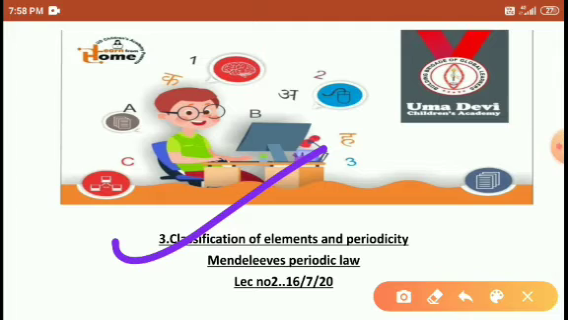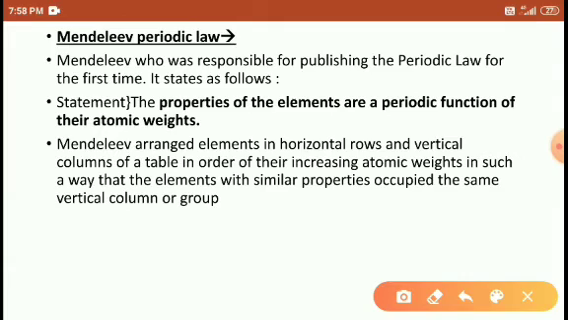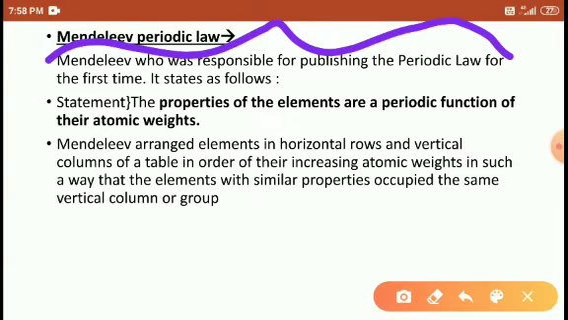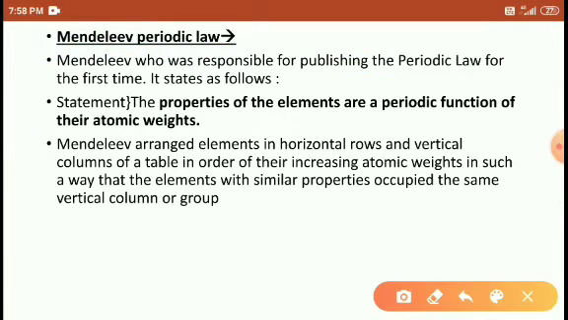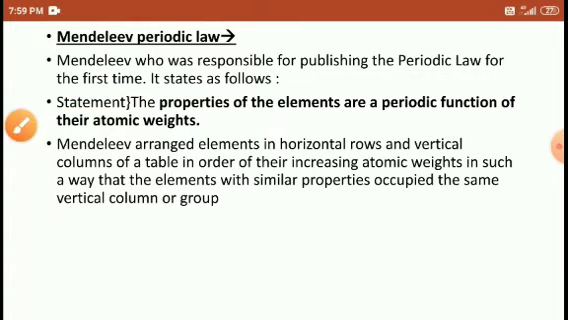Students, today we are discussing chapter number 3, that is Mendeleev's periodic law. So Mendeleev was responsible for publishing the periodic law. For the first time he published the periodic law, with a well defined periodic table. His statement is that the properties of the elements are periodic functions of atomic weight.